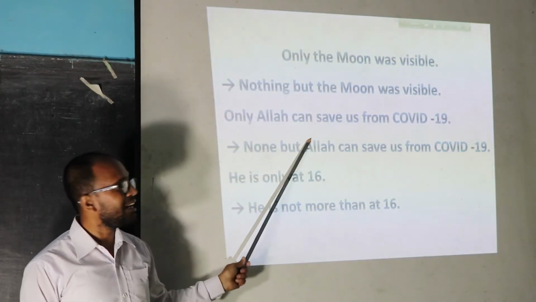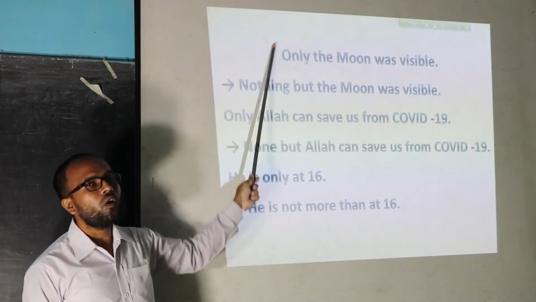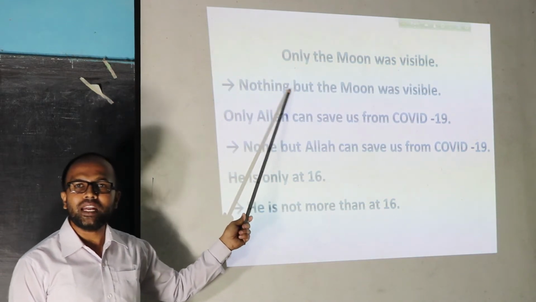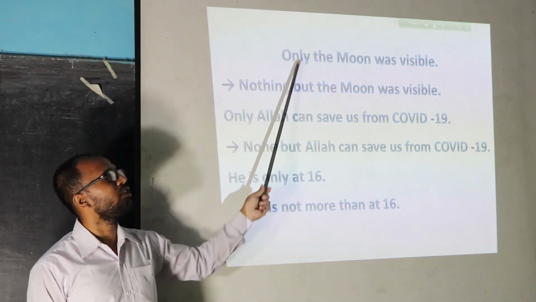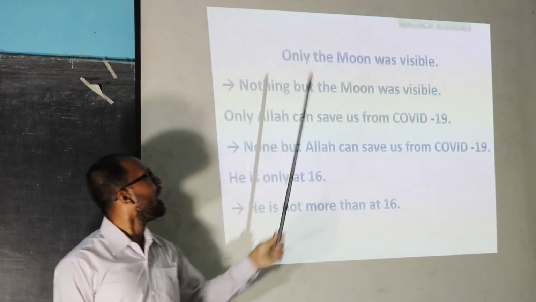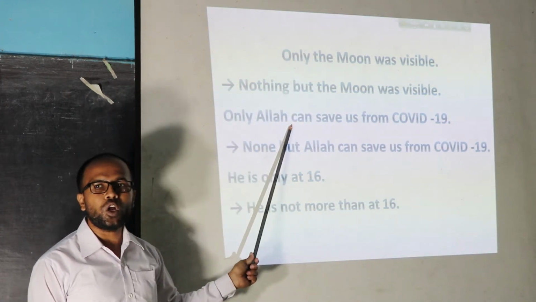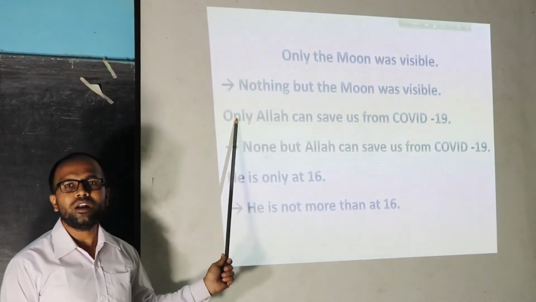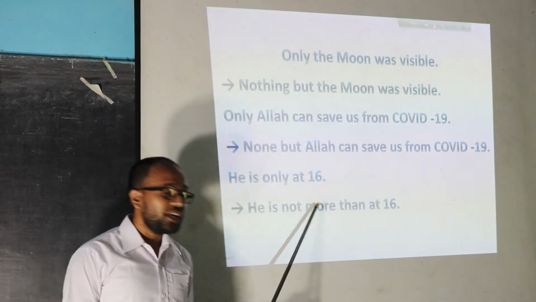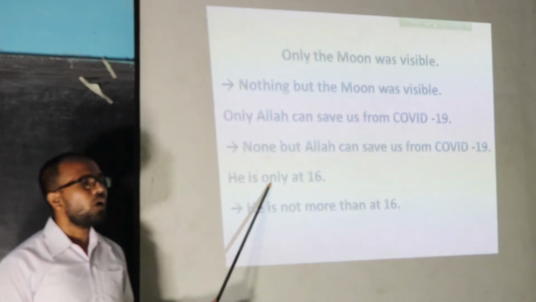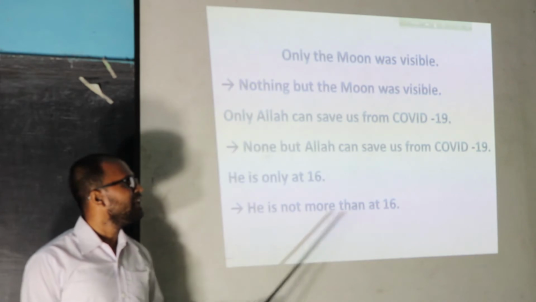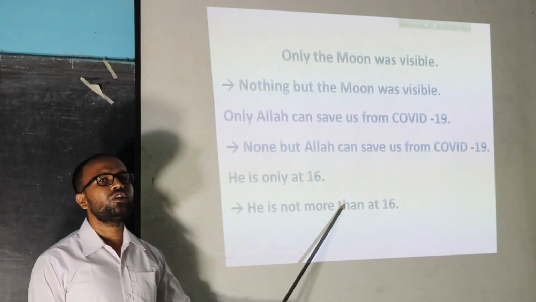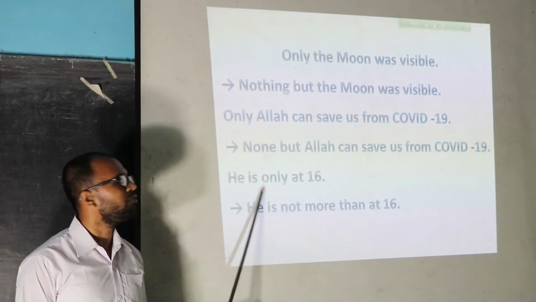So we are clear that if we find only or alone and it indicates a substance, we can use nothing but, and if it indicates a person, we can use none but. But if only or alone indicates age or amount, then we can use not more than for the omission of only.